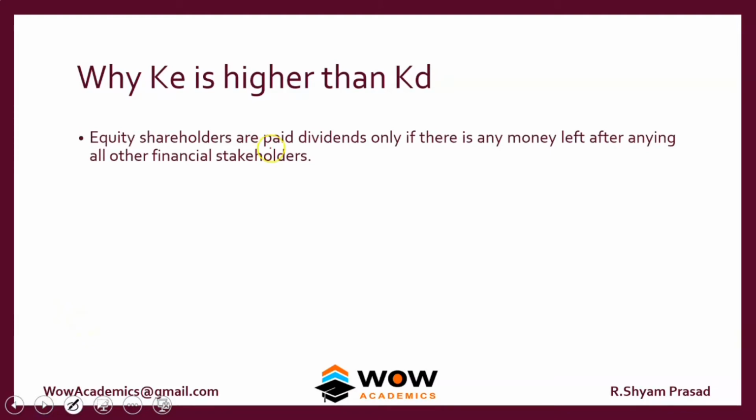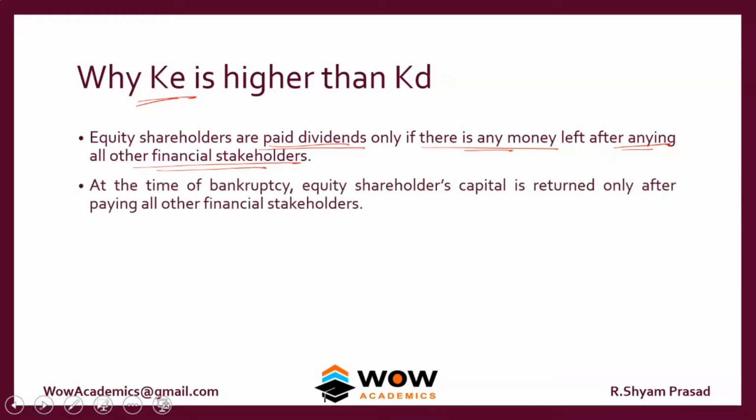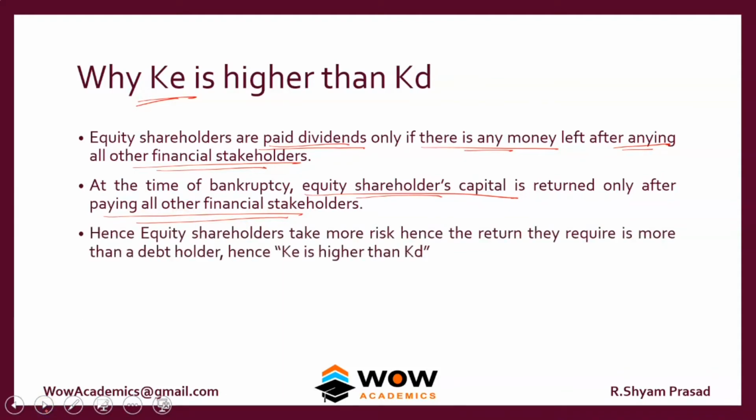Equity shareholders are paid dividends only when there's money left after paying other financial stakeholders. So the risk is higher for equity holders. At the time of bankruptcy also, equity shareholders are paid last. After paying all the other people only, equity shareholders are paid. So again, they take a risk. Hence, equity shareholders take more risk, hence they require more return. And that is why we have the concept of KE is higher than KD.